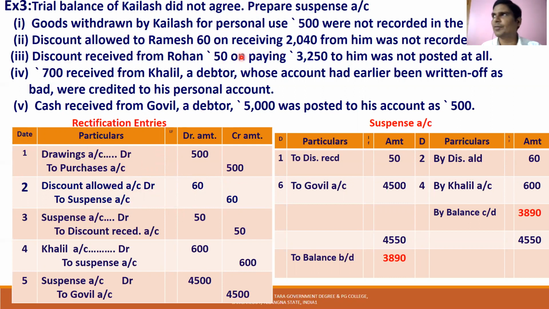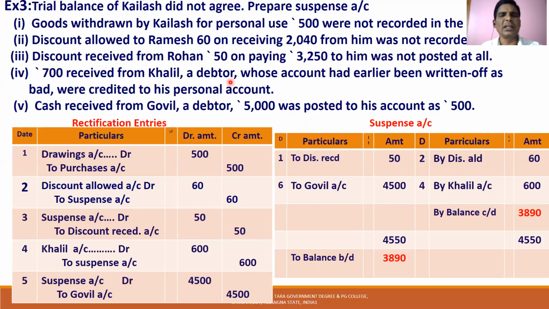Discount received from Rohan, 50 on paying 3050 to him, was not posted. So discount received is income. Discount received is income, and this is the error. So discount received has to be credited. We credit discount received and the remaining balance is transferred to suspense.